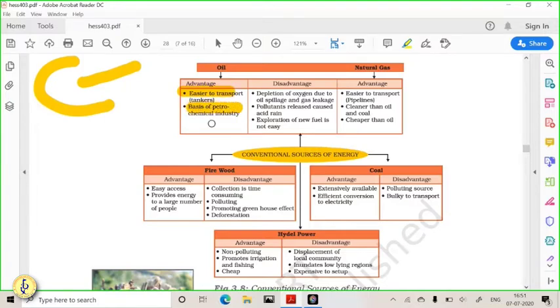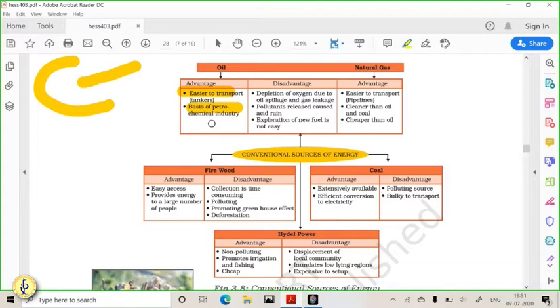Petrochemical industry, like you have Reliance Polymer, Reliance Industries is very famous for that. So polymer is a byproduct of petroleum. Bitumen for making tar on the road is a very famous byproduct of the petroleum. Wax is also one of the famous byproducts of the petroleum. So plastic is also one of the byproducts of the petroleum. So it is one of the bases for the petrochemical industry. It is very easy to transport, but there are certain drawbacks of petroleum.